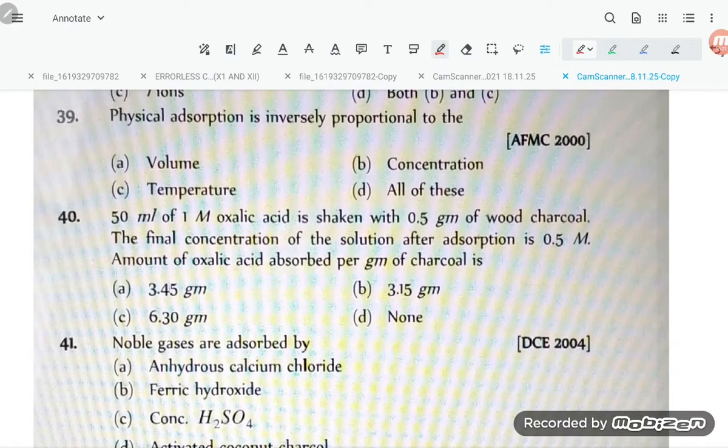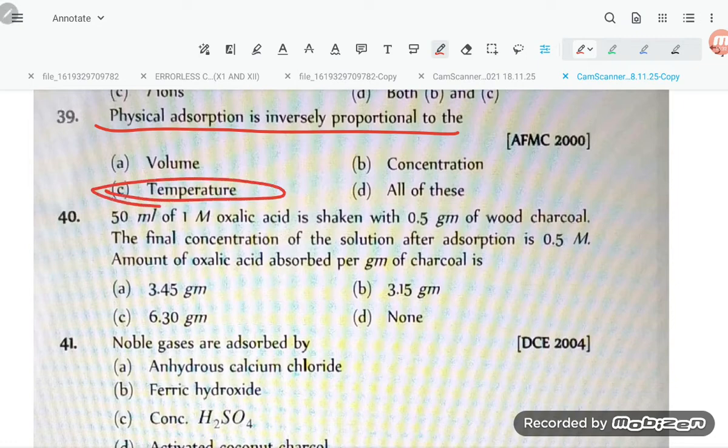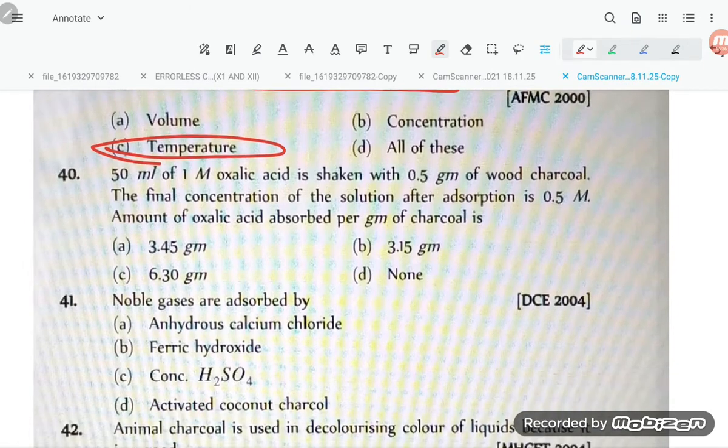Now next one. Physical adsorption is inversely proportional to. For 39, that is temperature. Physical adsorption is inversely proportional to temperature.